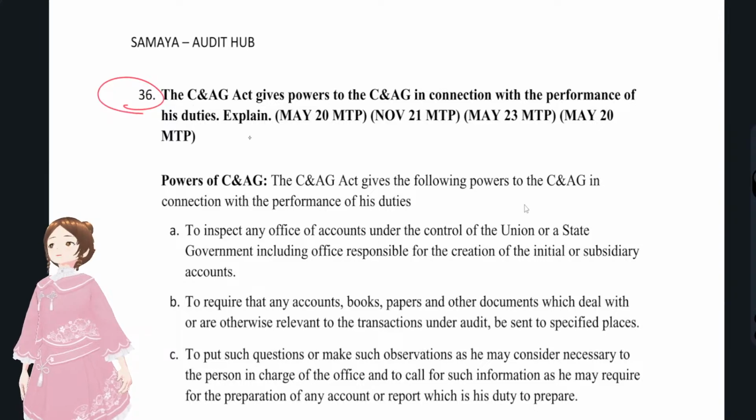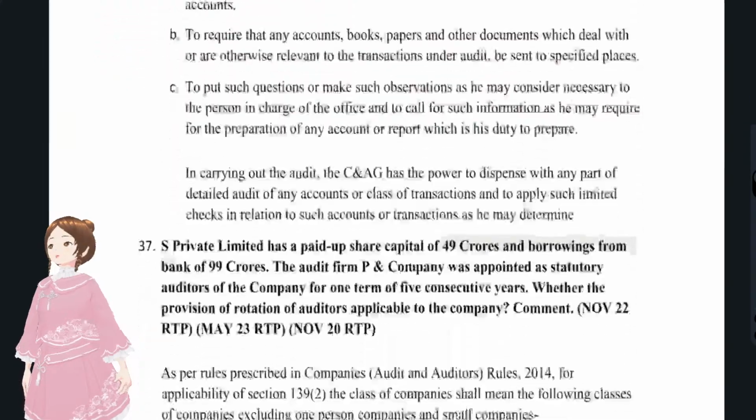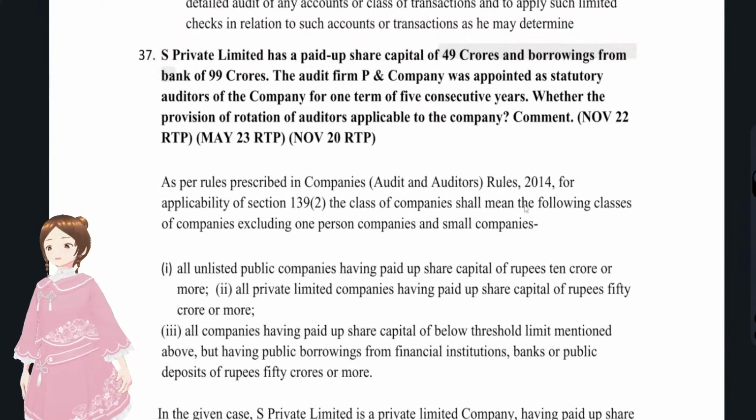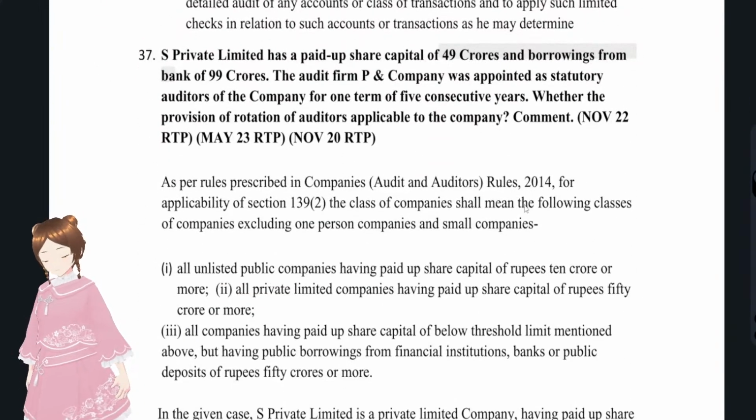And now we'll discuss 36, that is the C&AG. They're asking about C&AG powers. We'll discuss that in government audit. While discussing the government audit, we'll just discuss the powers of C&AG.